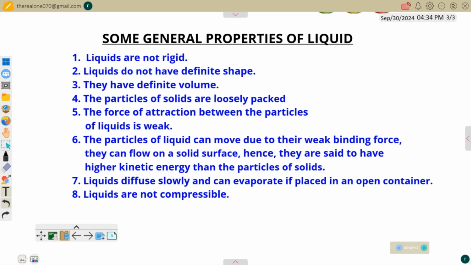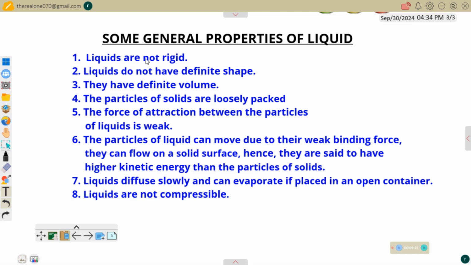Here is the list of some general properties of liquids, almost looking like the opposite of the general properties of solids, but not exactly opposite in some cases. Let's start with the first one. Liquids are not rigid. You can see that this is opposite to solids, which are rigid. So of course, they don't have a rigid shape.